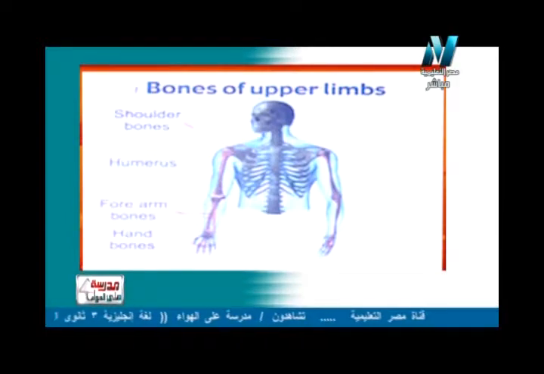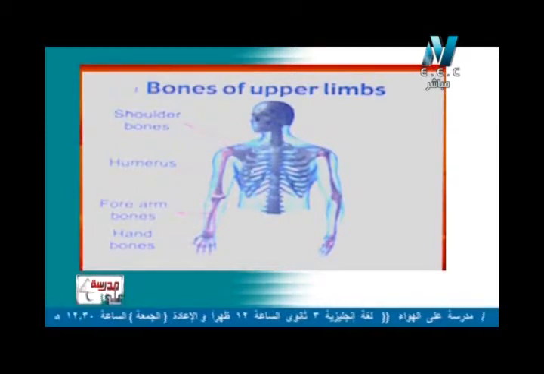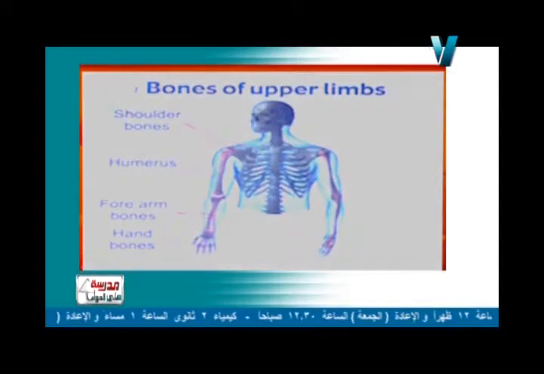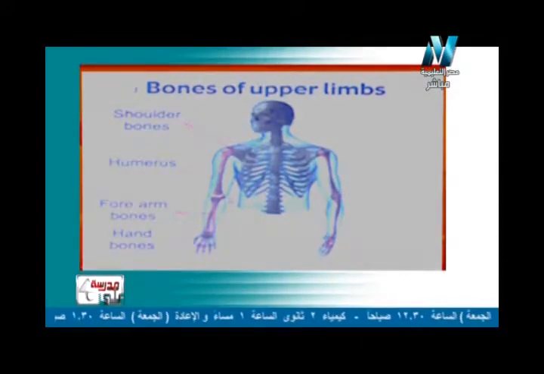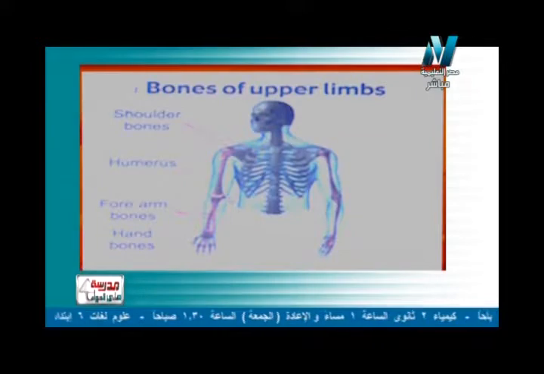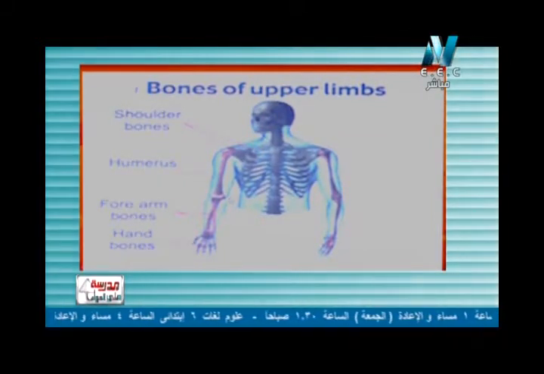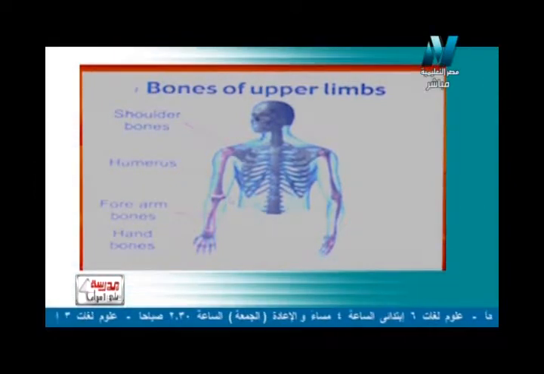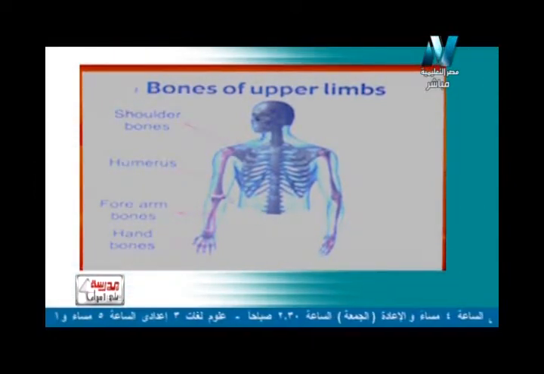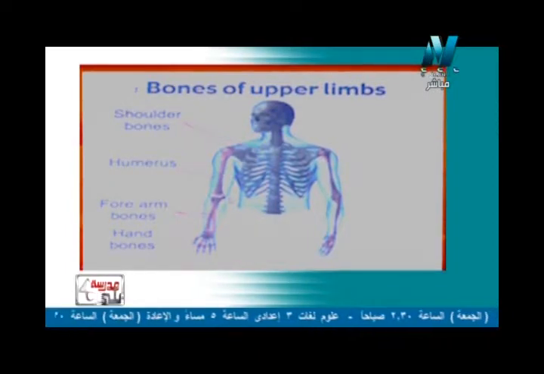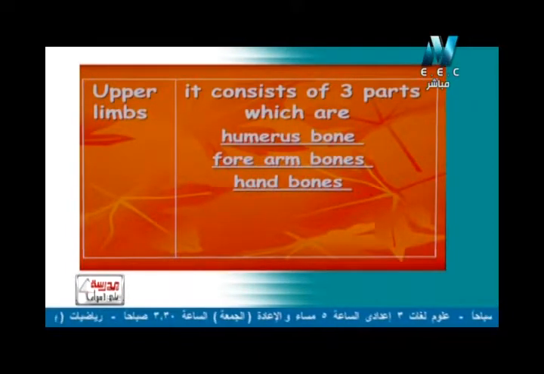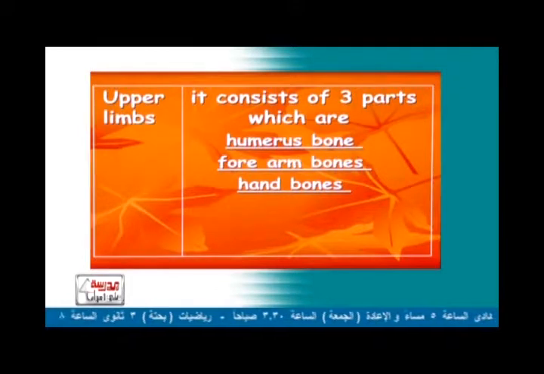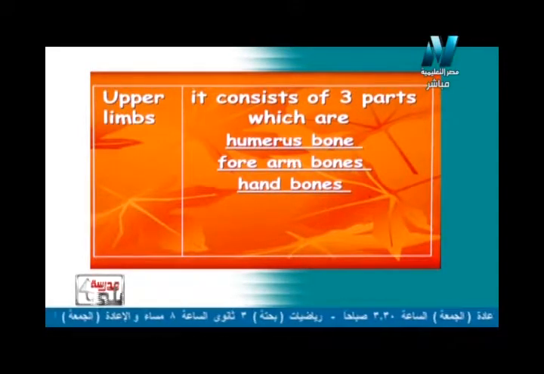So now what about the name shoulder bones? It refers to the bones that make the connection with the bones of the upper limb. So we can say that the upper limb is connected to the body by the shoulder bones. So again, the upper limb consists of three parts which are the humerus bone, forearm bones and at last hand bones.